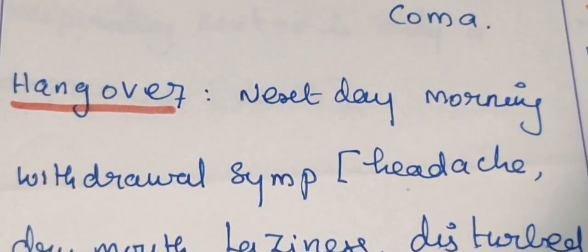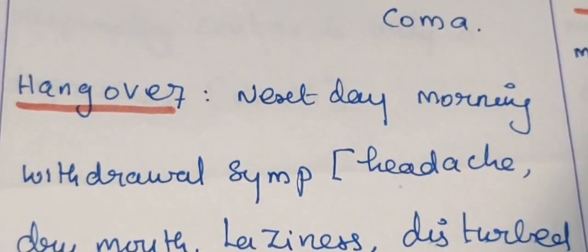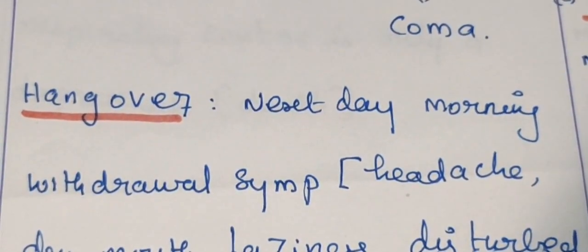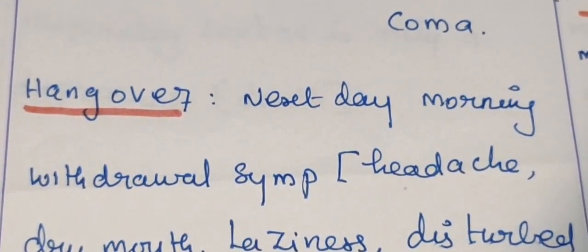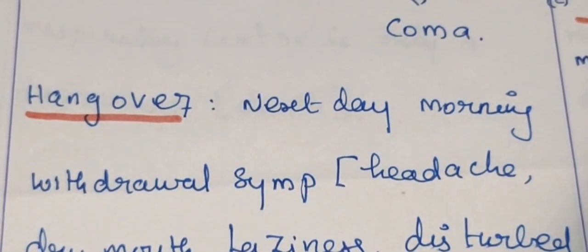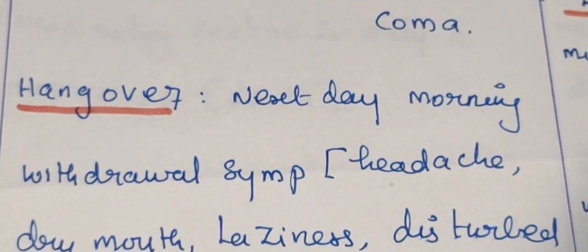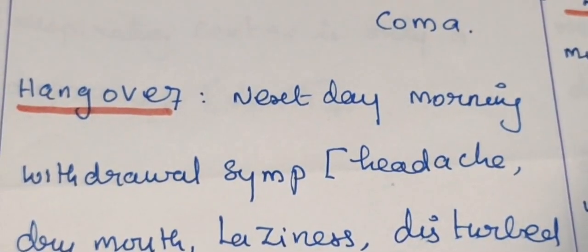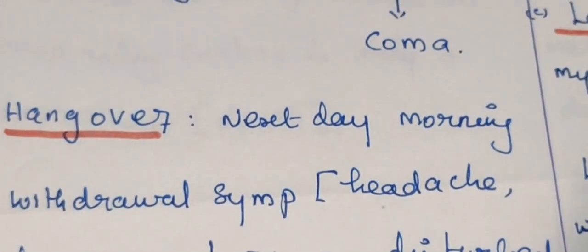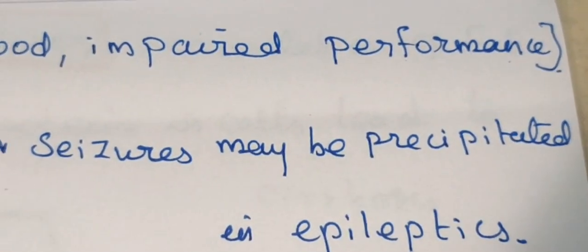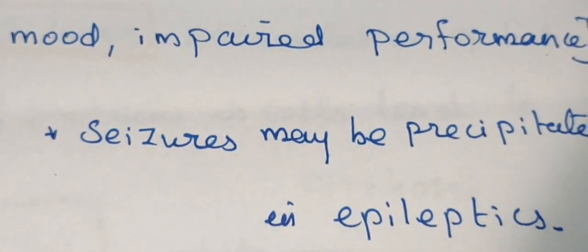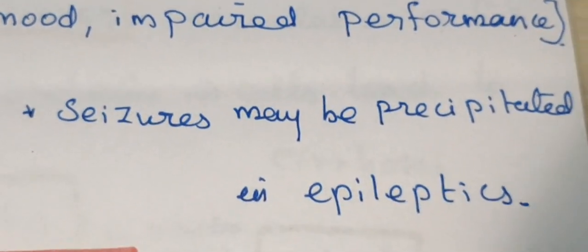Next, what is hangover? After sleeping, the next day morning, the person has withdrawal symptoms. The person has headache, dry mouth, laziness, disturbed mood, impaired performance. This condition is called hangover.